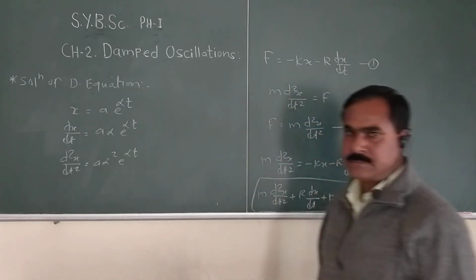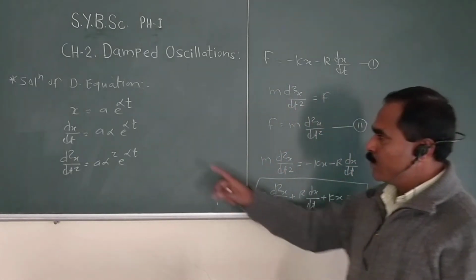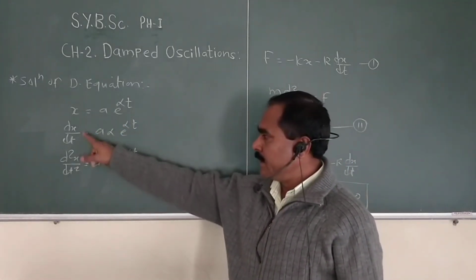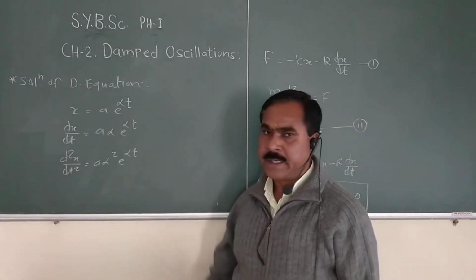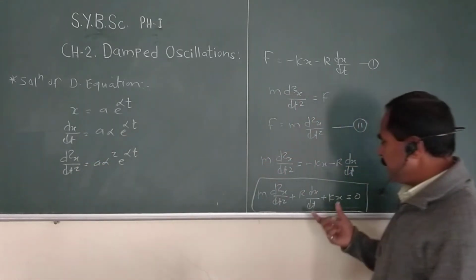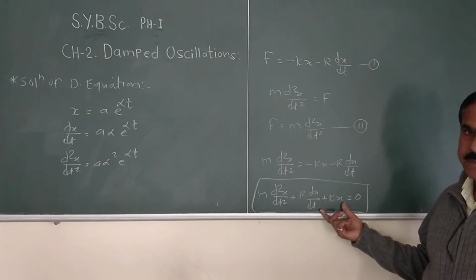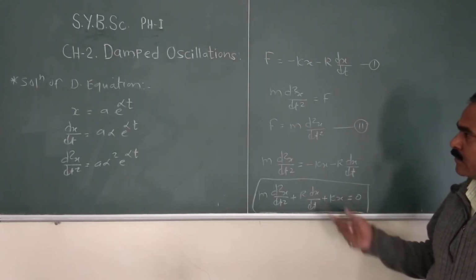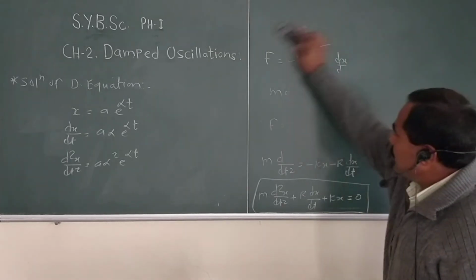Then we substitute x, dx by dt, and d2x by dt square in the differential equation. So we have to substitute the values.